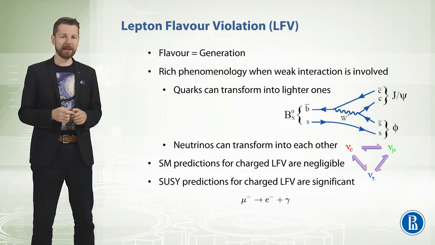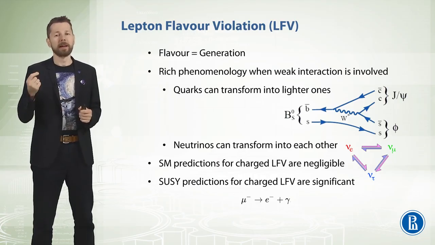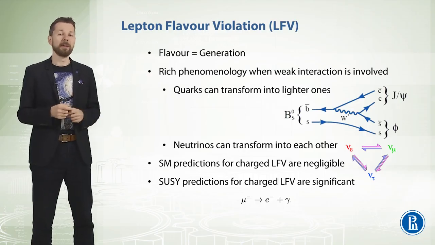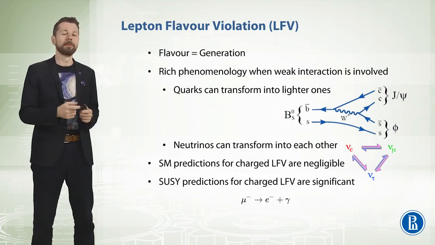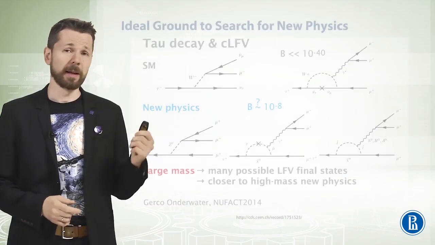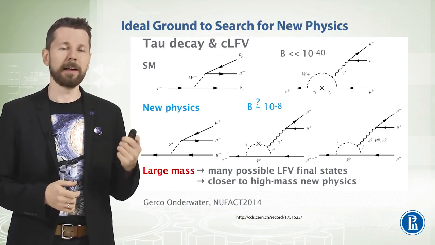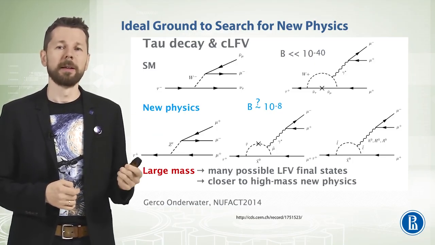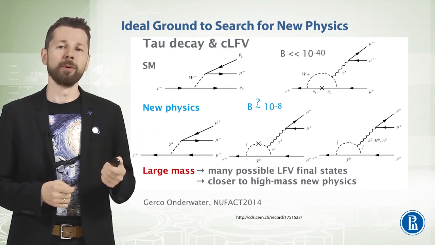One of the simplest decays that conserves energy and charged lepton number but violates lepton flavor number is presented at the slide bottom. It is a transformation of a muon into an electron and a gamma quantum. On this slide you see examples of more complicated decays that violate lepton flavor. For example, in the top right diagram a tau particle decays into 3 muons.